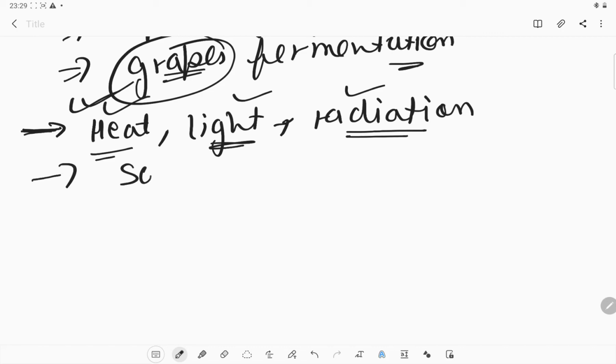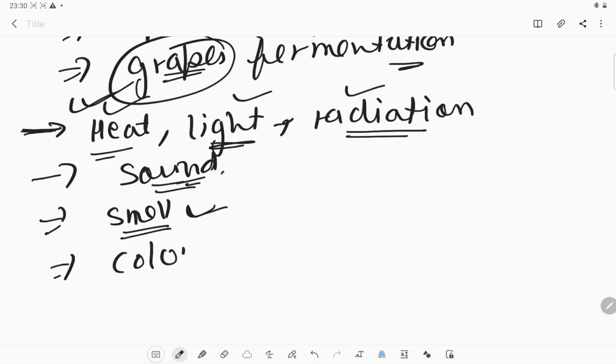Or if it is producing any kind of sound, then we can say that it is also a chemical change. It can also change the smell of that substance. If the smell is changed, then we can also say that this is a chemical change.